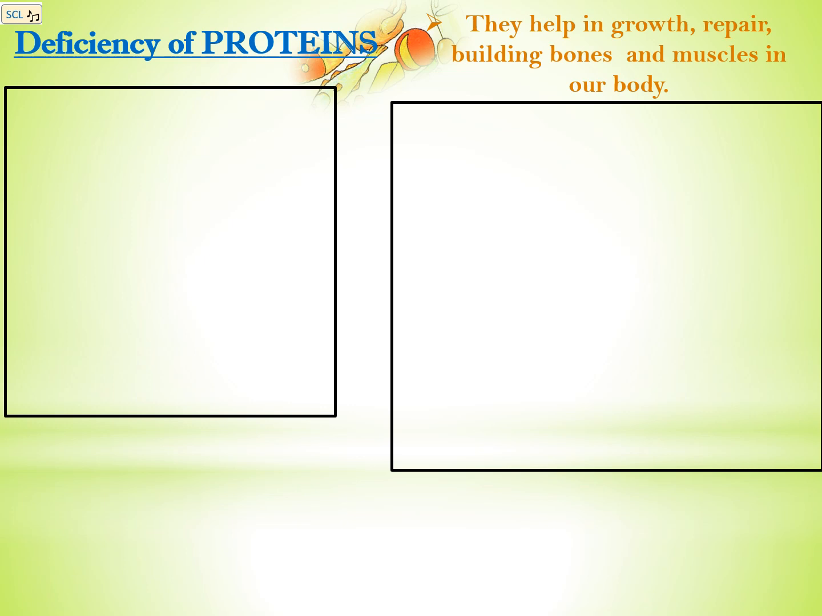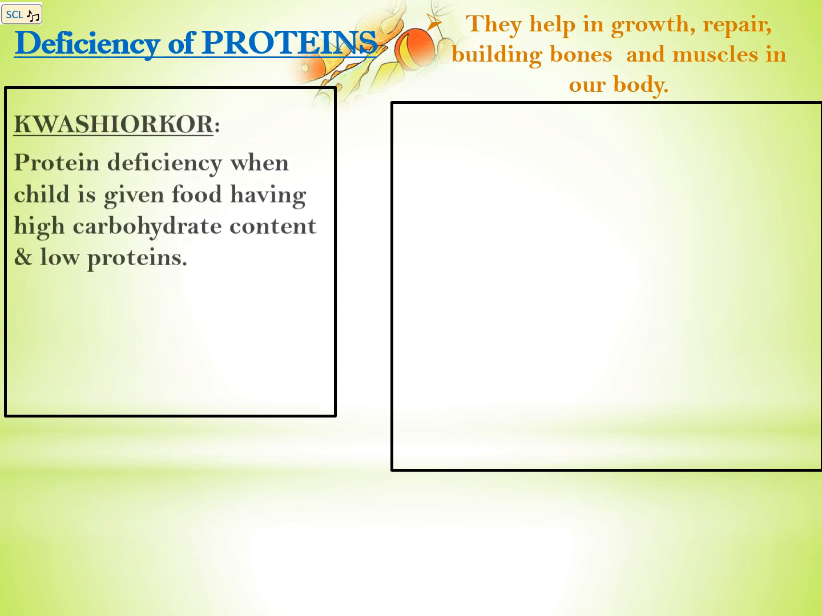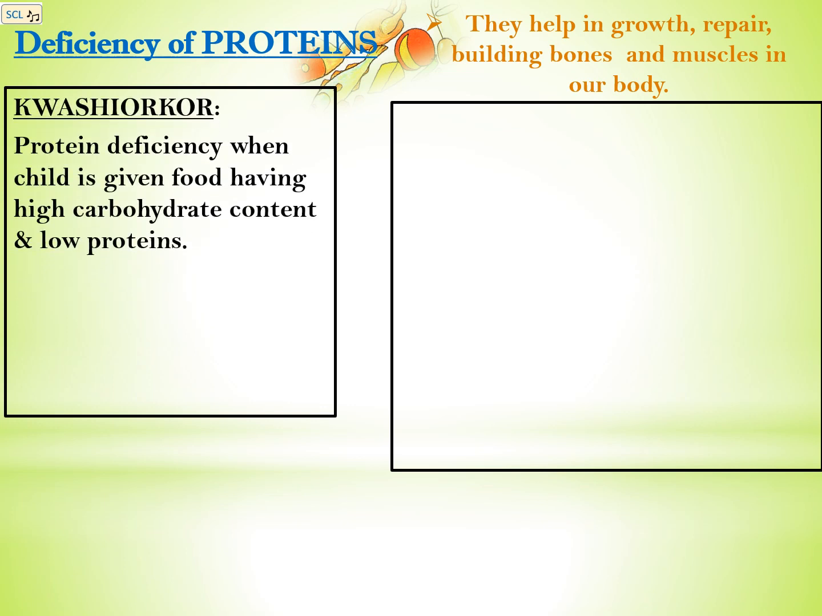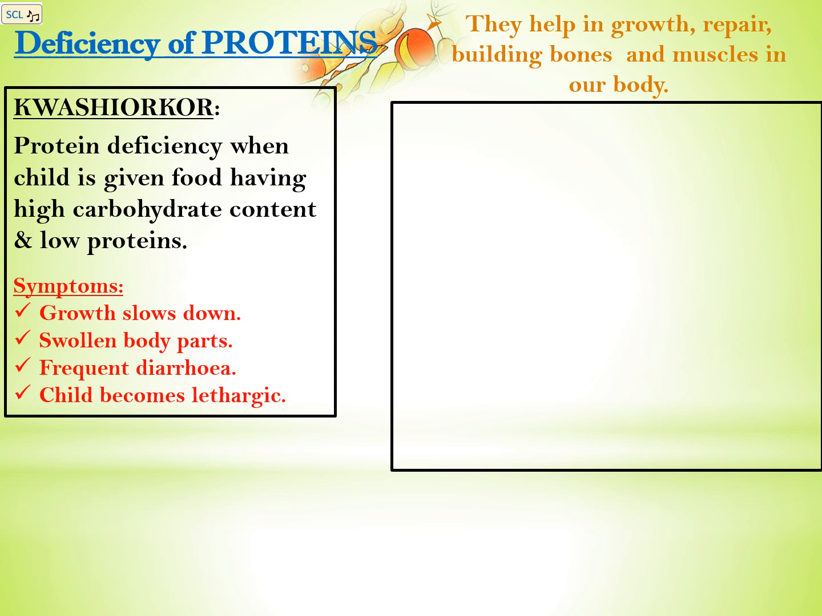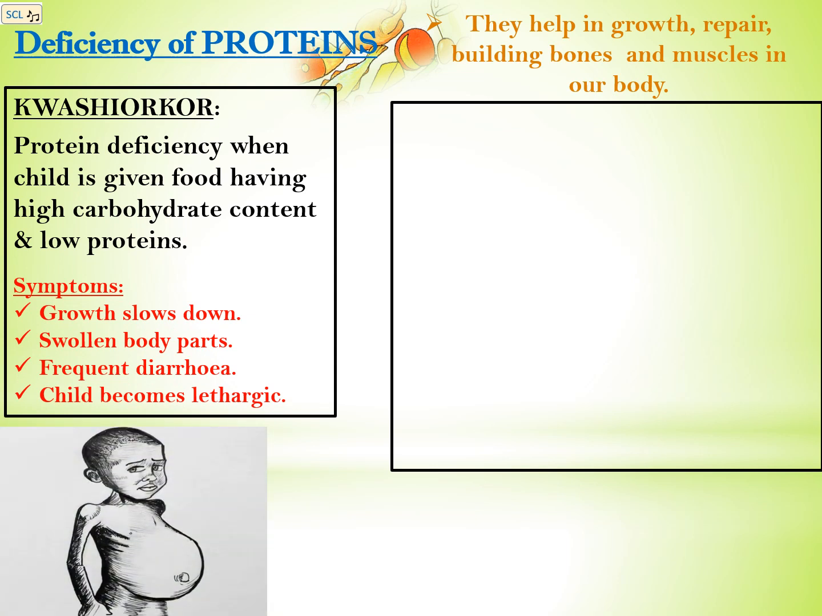Remember, proteins help in growth, repair, building bones and muscles in our body. Deficiency of proteins causes kwashiorkor. It is a protein deficiency when a child is given food having high carbohydrate content but low proteins. Its symptoms are growth slows down, swollen body parts, frequent diarrhea, and the child becomes lethargic.